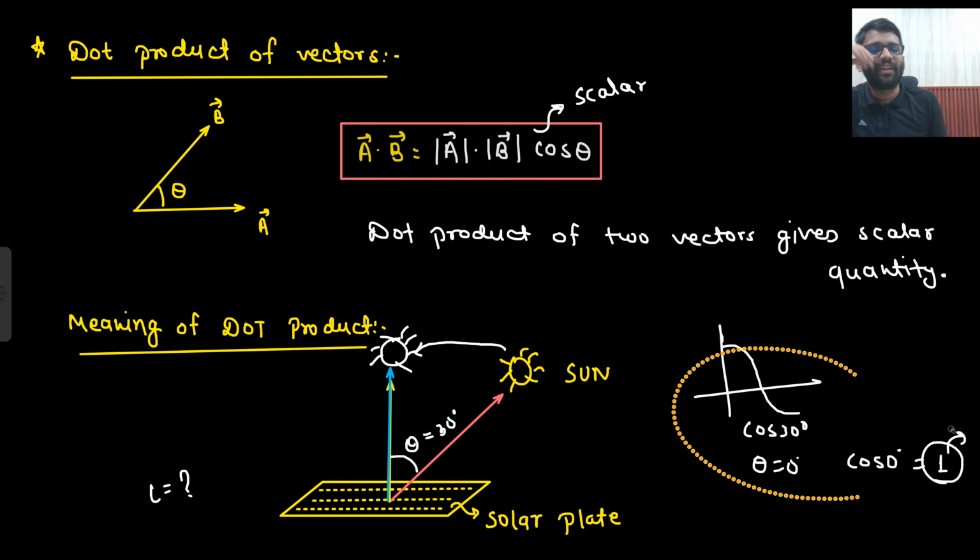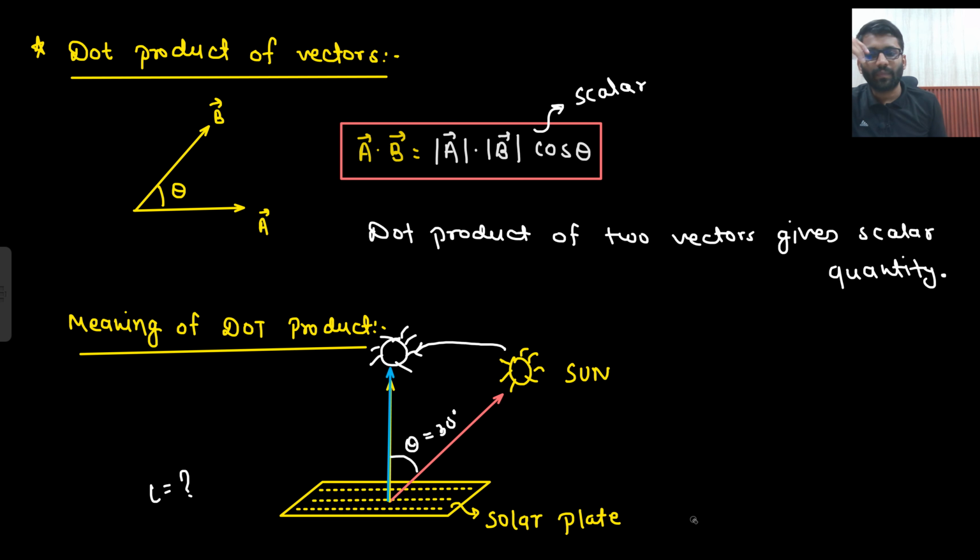So somewhere in an interview, if they ask you what is the actual meaning of dot product, then this is what you need to tell. Tell by an example that if sun is right in front, maximum rays would be passing, or you can explain it using flux as well, electric flux and magnetic flux, that Anish sir will be teaching to the electrical students, and ECE students do not need that. So ECE students can ignore that part. There also you will understand that if area is inclined, then lesser flux is passing. So that is the core concept.